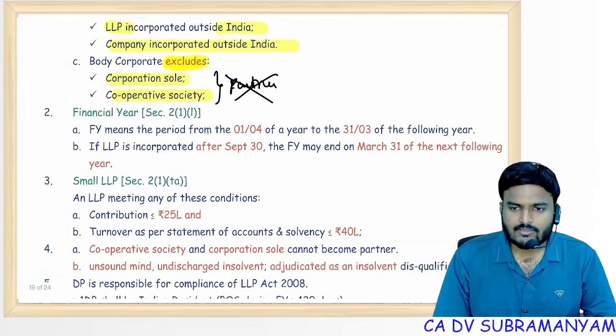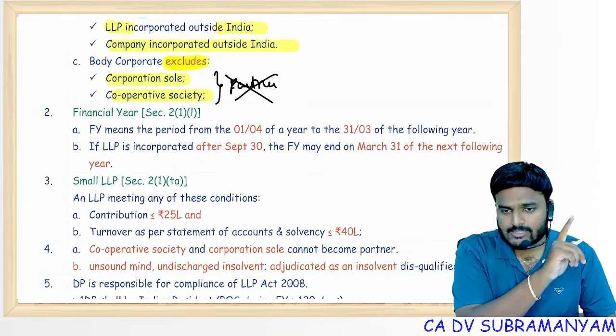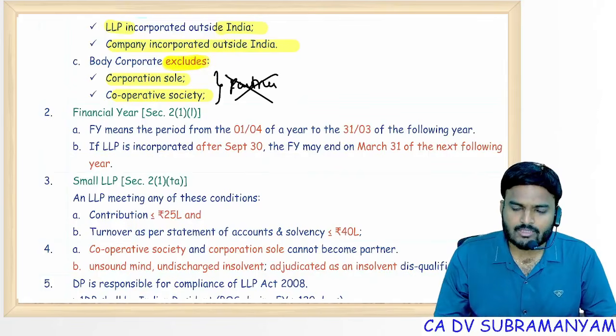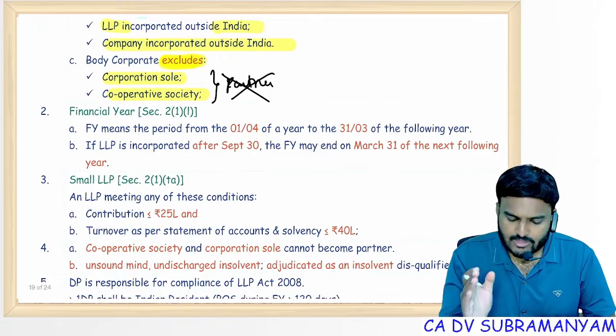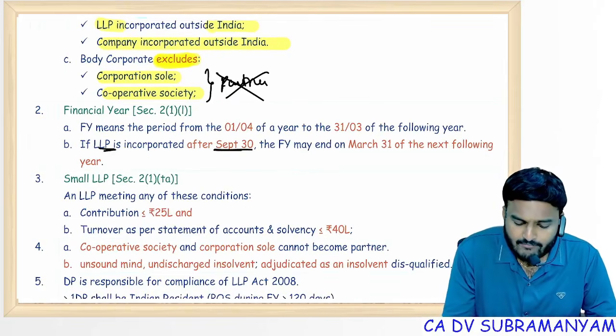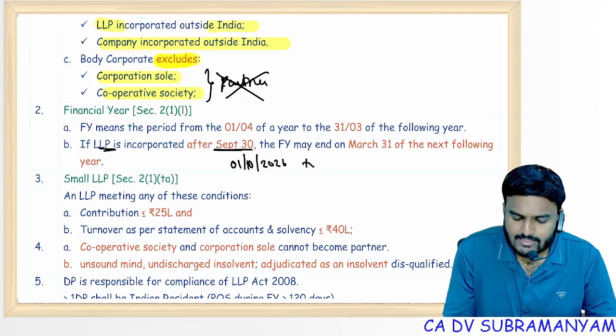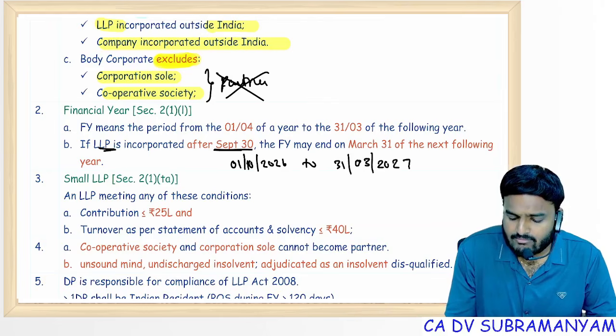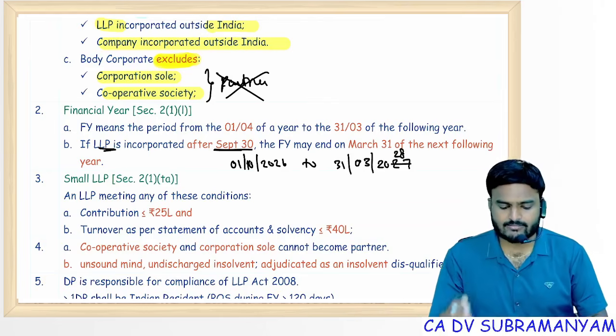Financial year, I discussed already in the Companies Act for a company. But coming to LLP, financial year is 1st April to 31st March, no doubt. But if an LLP is incorporated after September 30, say for example 1st October 2026, then the financial year closure date will be 31st March 2028.